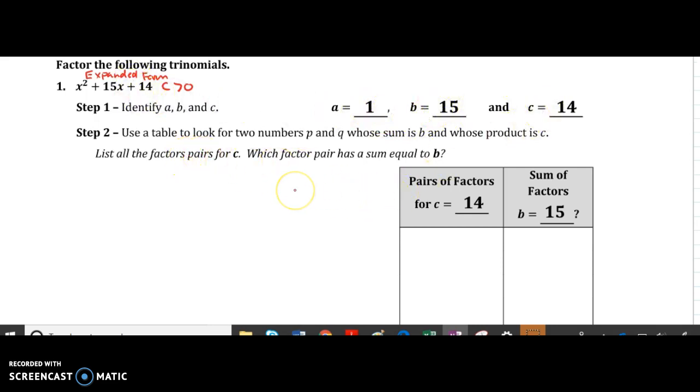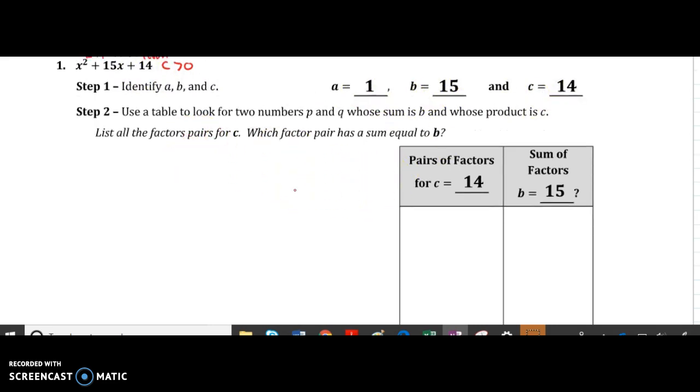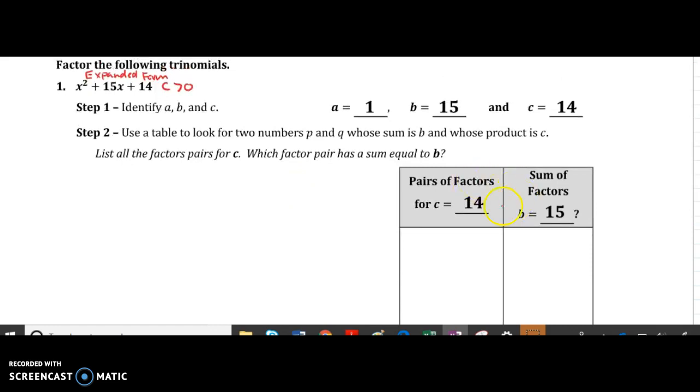And we want to use the table to look for our p and q. So first, we want to find pairs of factors for c equals 14. So the first thing I think of is 1 times 14, and I always just start with the lowest number. And there's also 2 times 7, and that's it. Those are all of the factors that make 14. Now we want to figure out which one of these add to make 15, right? 1 plus 14 is 15. So 1 and 14 are our numbers.